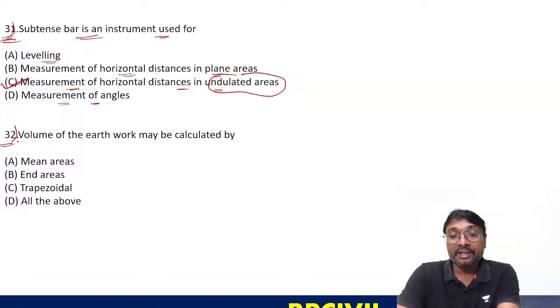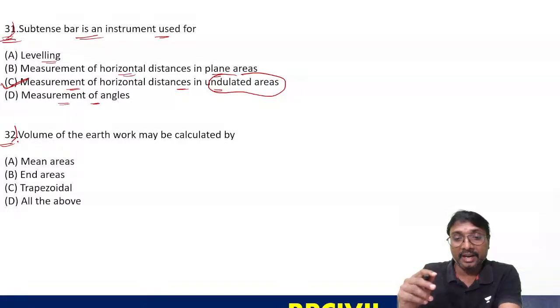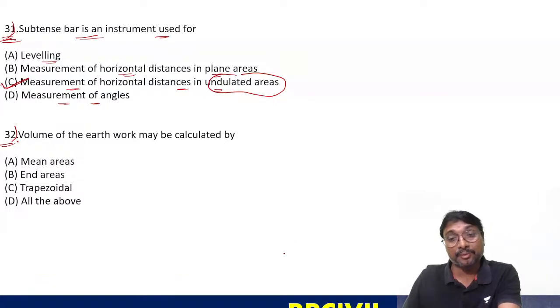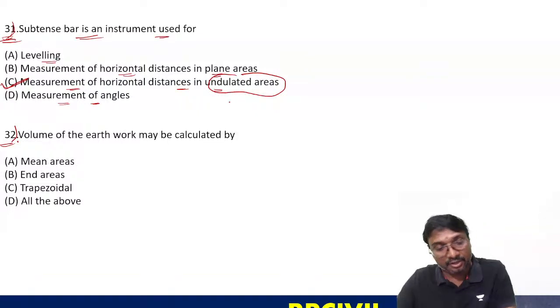The angle we are measuring, this horizontal distance we are calculating. So why are we calculating horizontal distance? Why are we not measuring it? Because chaining is impossible, right? Why is chaining impossible? Because of these undulated areas only.